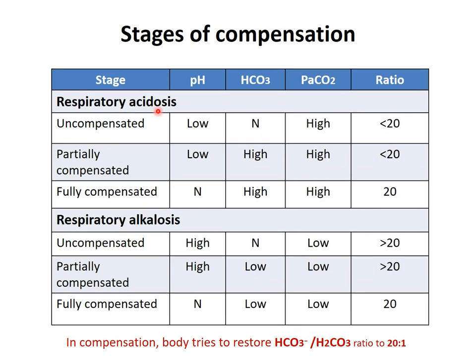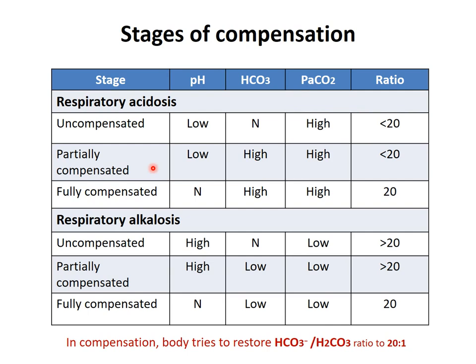Similarly, you can see respiratory acidosis and respiratory alkalosis. In uncompensated respiratory acidosis, as it is acidosis, pH is low, and as it is respiratory, the primary disturbance is in the respiratory component, that is H2CO3 or PaCO2. As it is acidosis, this is the acid component, so it should be increased. So pH is low, PaCO2 is high, and bicarbonate is normal, so the ratio of bicarbonate to PaCO2 is less than 20.